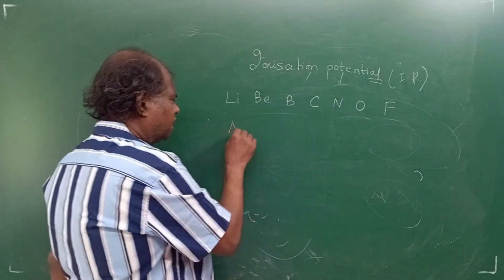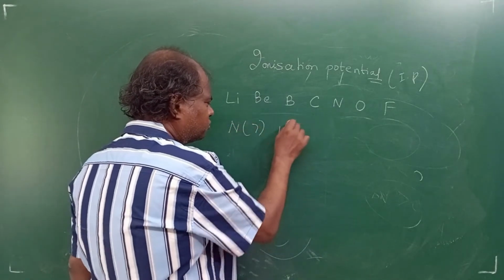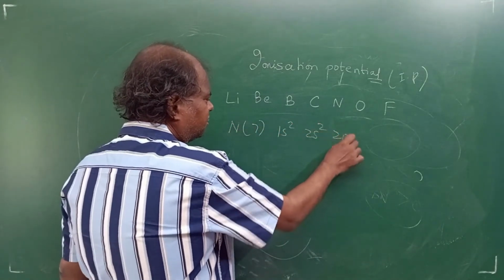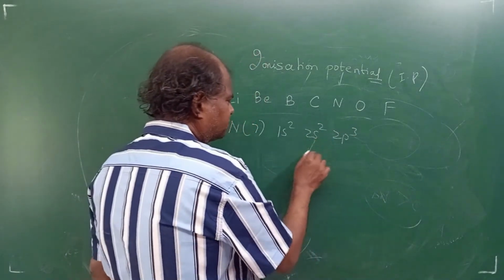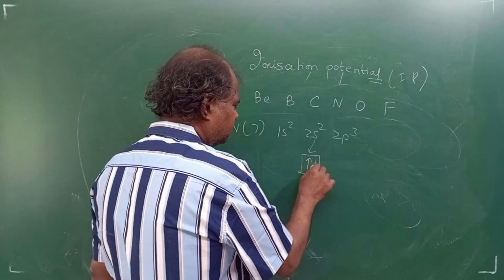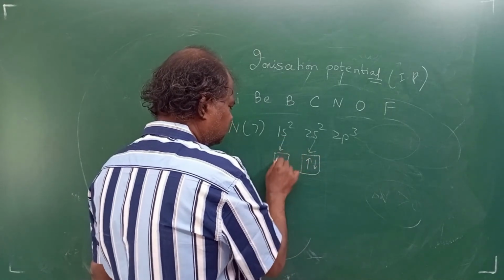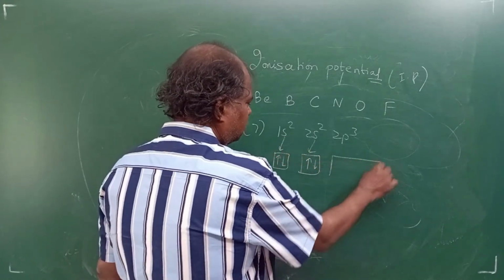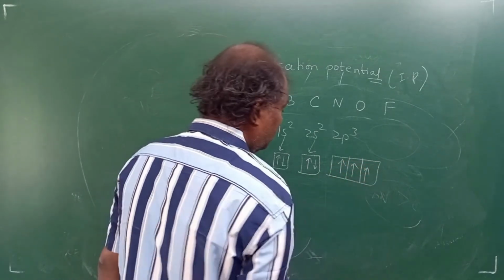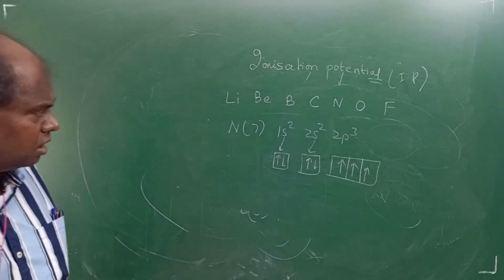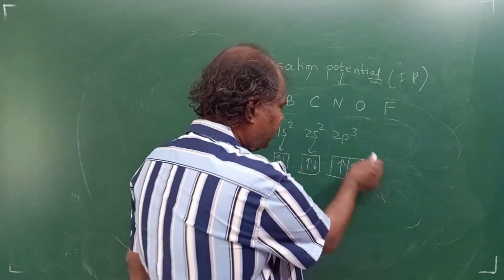Reason is nitrogen atomic number is 7: 1s2, 2s2, 2p3. Now students, if you draw the box diagram, here lies the answer. If you see nitrogen, it is half filled.